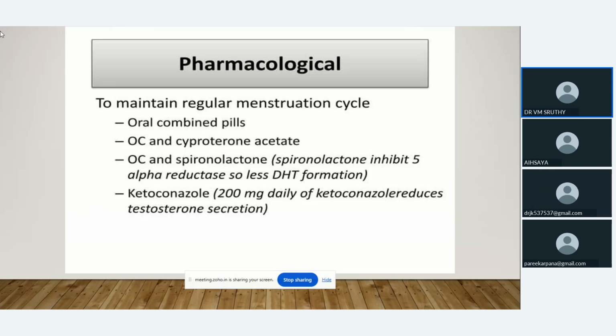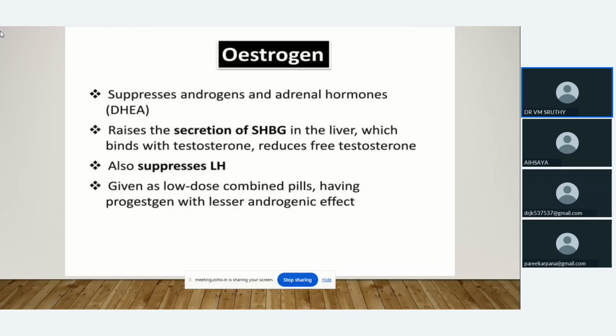We already discussed oral contraceptive pills, because all these help in regulating the hormones. Luteinizing hormone should be reduced, and all the androgens and testosterone levels should be reduced.